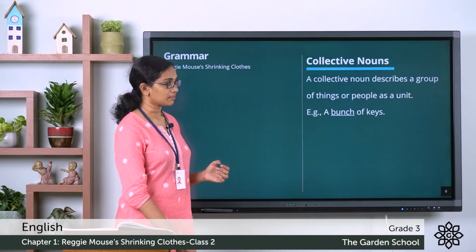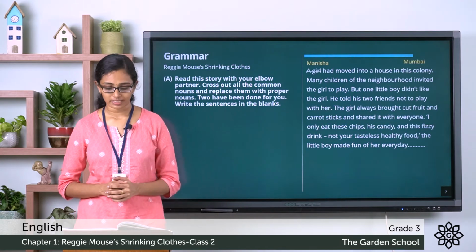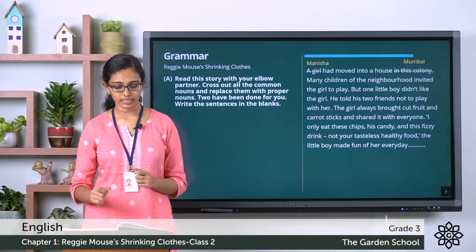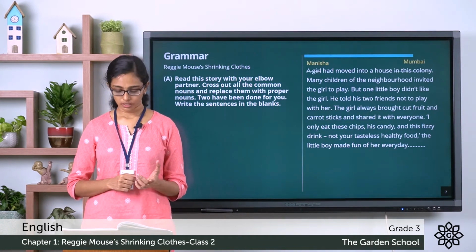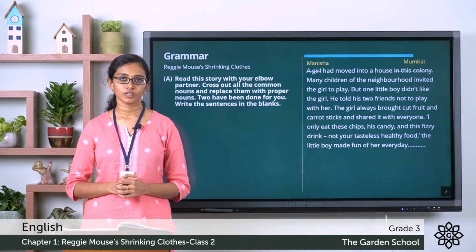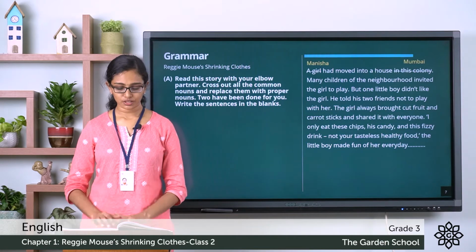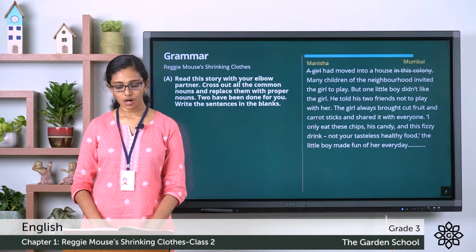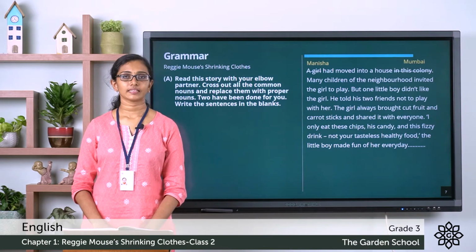So, here in this grammar section, you are asked a question. Let me read it out to you, but make sure you go through that small note given in the textbook about nouns in page number 9. So, let me read out the exercise question to you. Read this story with your elbow partner. Cross out all the common nouns and replace them with proper nouns. 2 have been done for you. Write the sentences in the blanks.